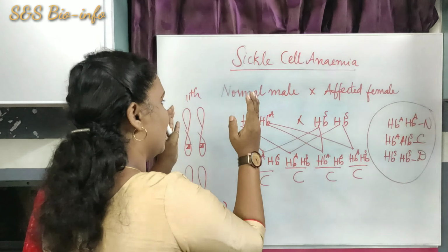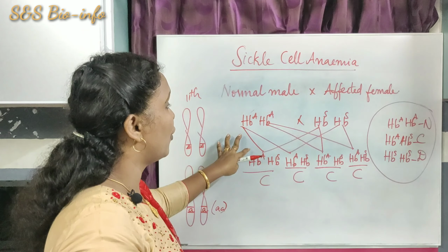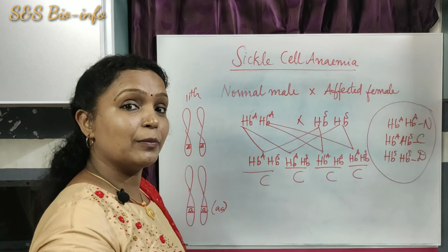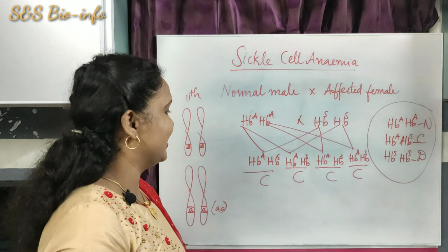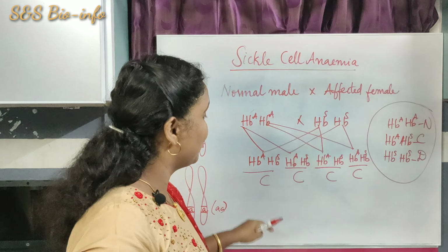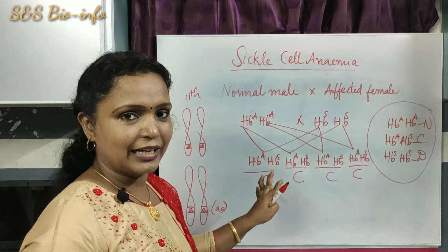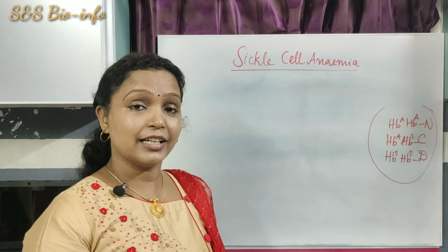So if one of the parents is affected and the other parent is normal, all the children will be born as carriers. So this disease will not be expressed in these children, but they can act as carriers for the next generation. This is one example. Next, let's take another example.